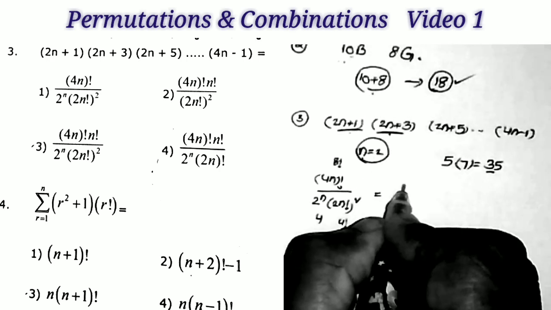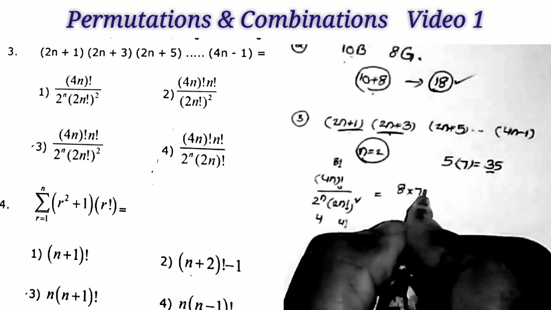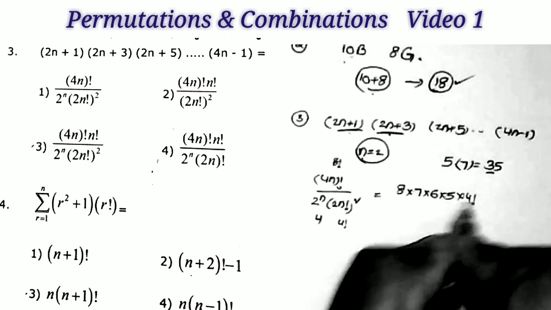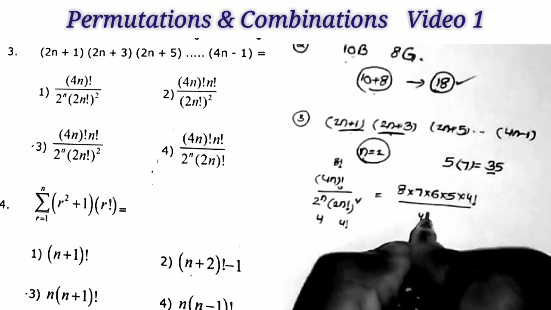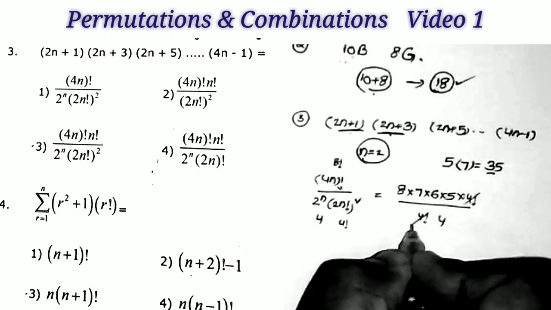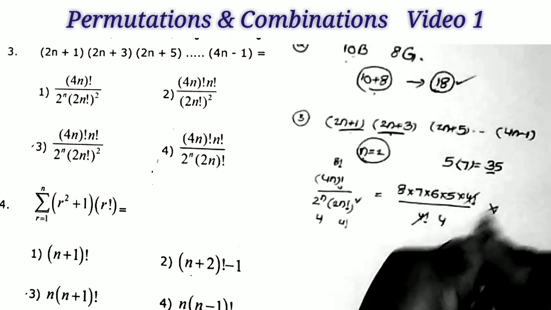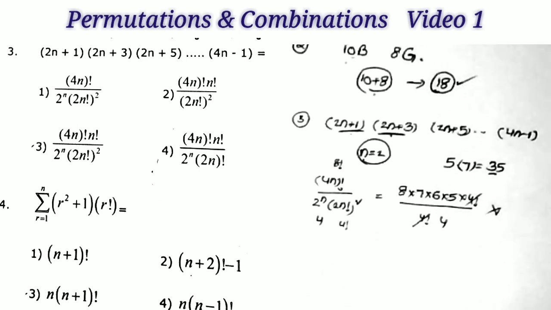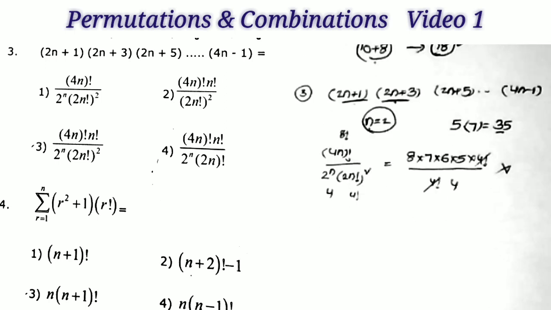Now this is equal to 8 into 7 into 6 into 5 into 4 factorial by 4 factorial into 4. So this is not equal to 35. Clearly it doesn't return the value 35. So this is not the correct option.